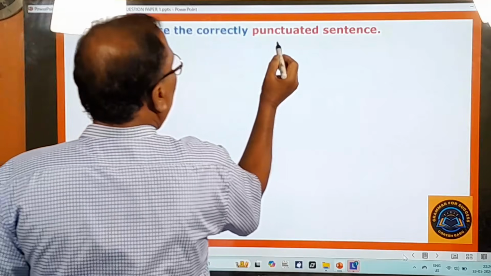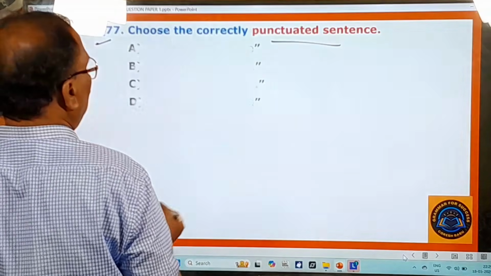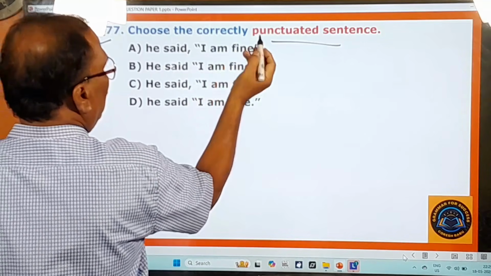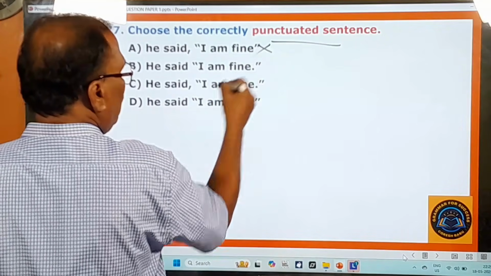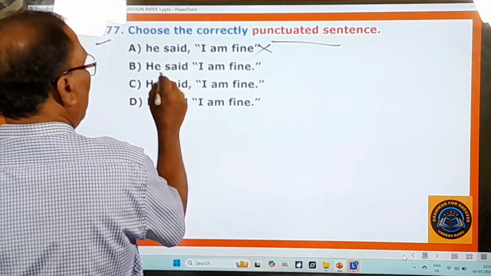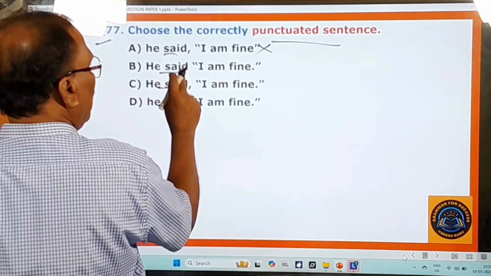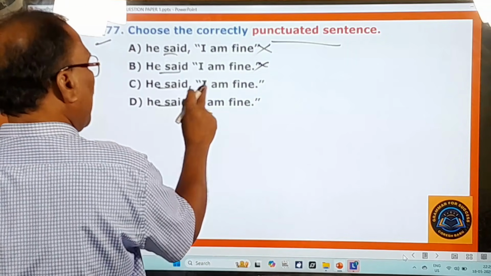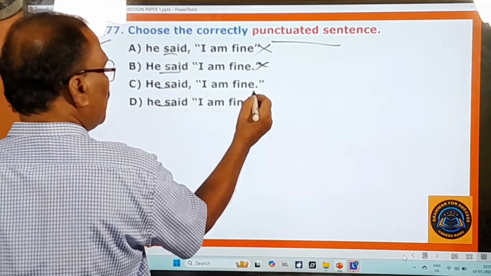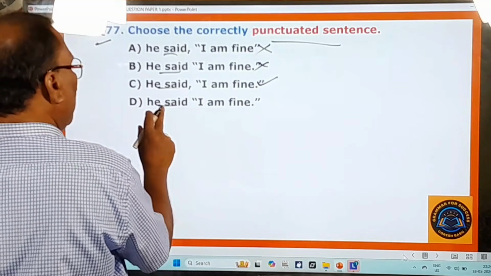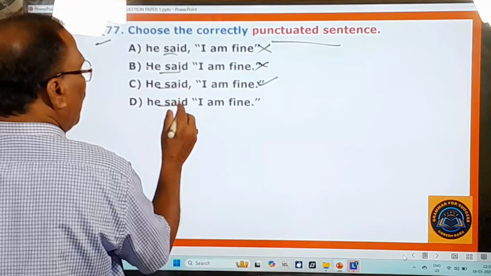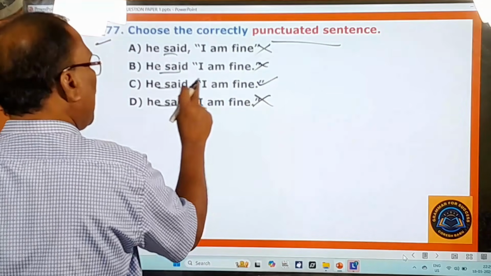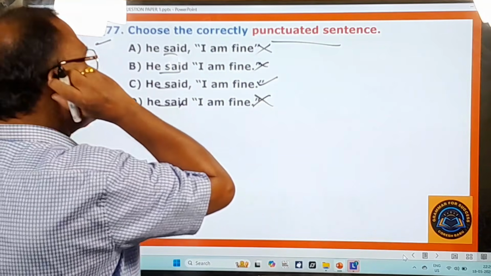77th question. Choose the correctly punctuated sentence. "He said, "I am fine"" with quotation marks, but the full stop is not there, therefore this is wrong. "He said" with no comma: after the reporting verb there should be a comma, so this is wrong. "He said, "I am fine."" The comma is there, quotation marks begin, this is direct speech, full stop, quotation marks close. It's right. And look at the fourth sentence: no comma after "He said," so this is wrong. So "He said, "I am fine."" is the correctly punctuated sentence.